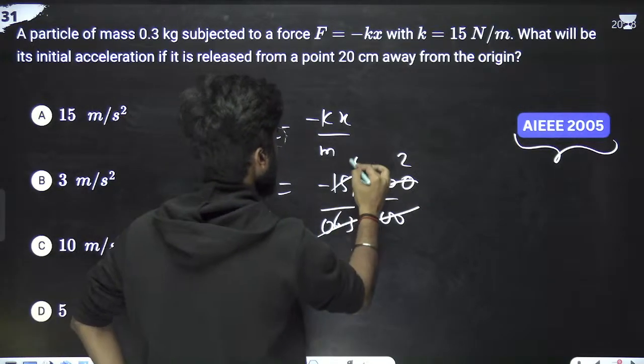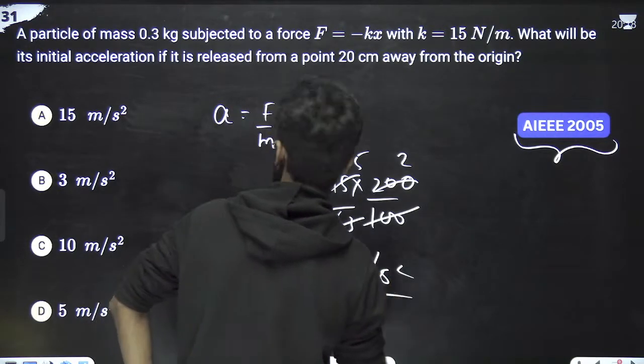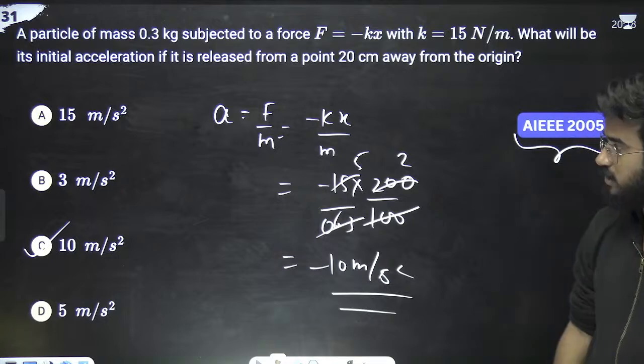3 5s are 15. So 5 2s are 10 meters per second square minus 10 meters per second square is the acceleration. So this is a very childish question. So C option is correct.